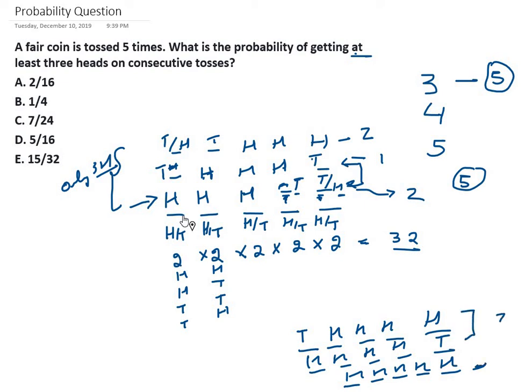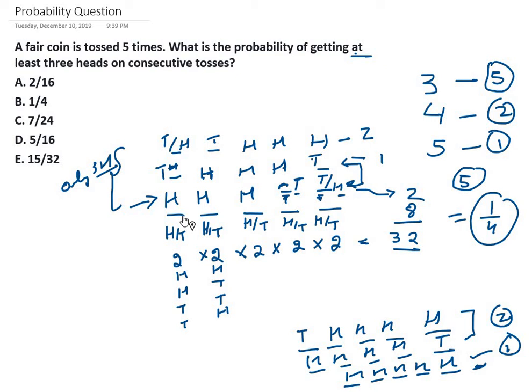So 2 such scenarios where we can have 4 consecutive heads, and only one scenario where we have 5 consecutive heads. So how many total scenarios? 5 plus 2 plus 1, 8. 8 by 32, which means 1 by 4.